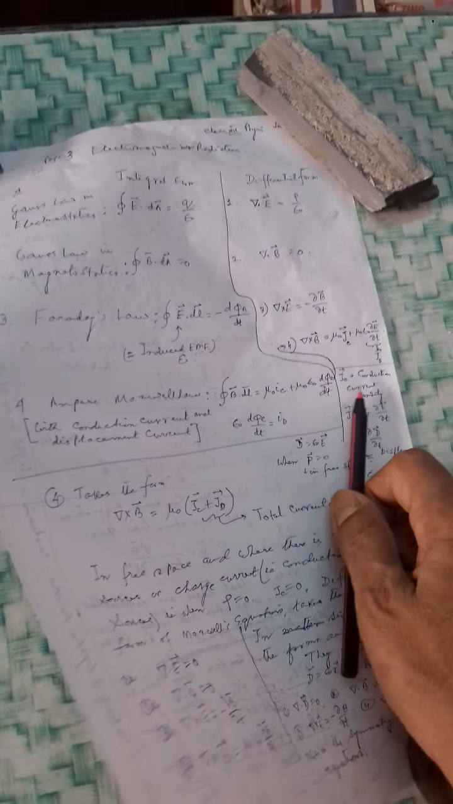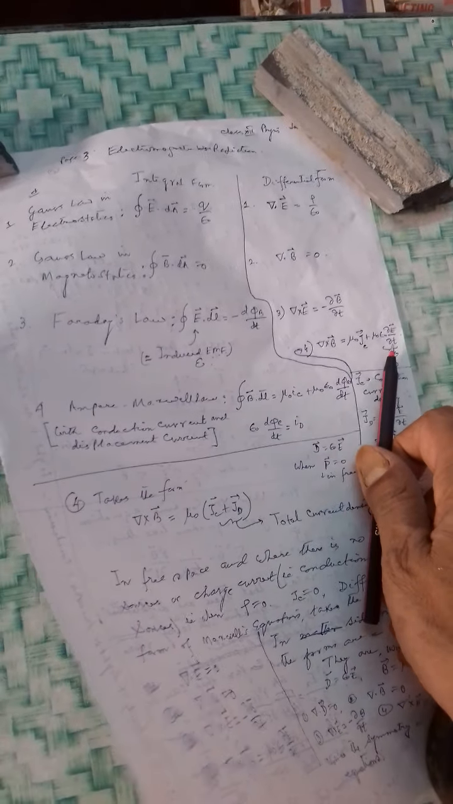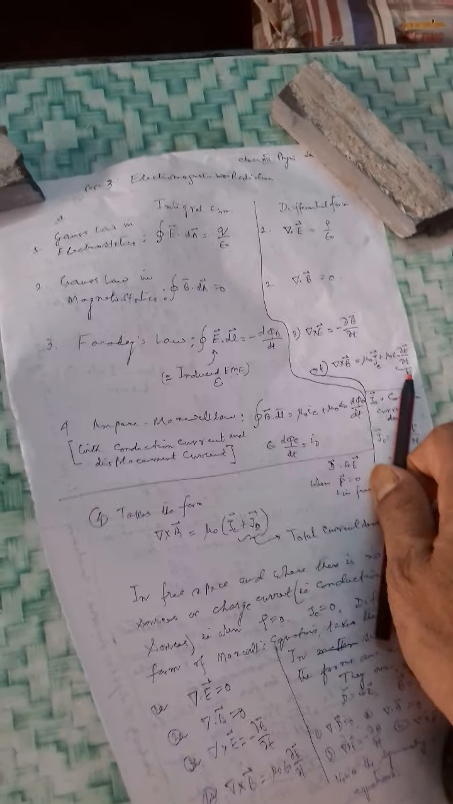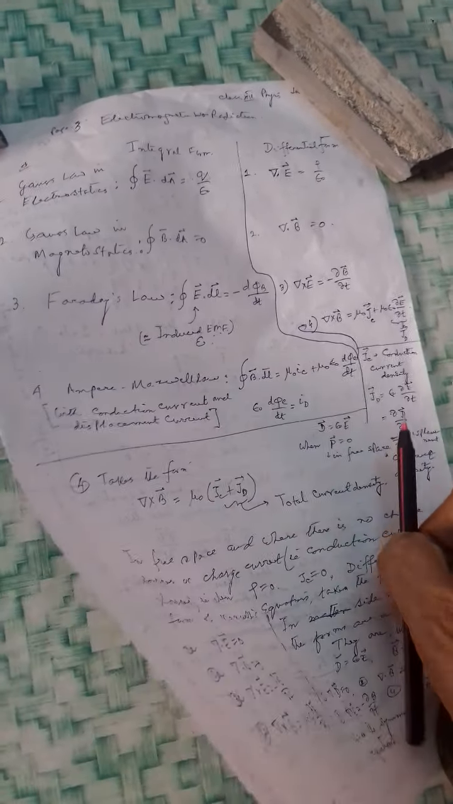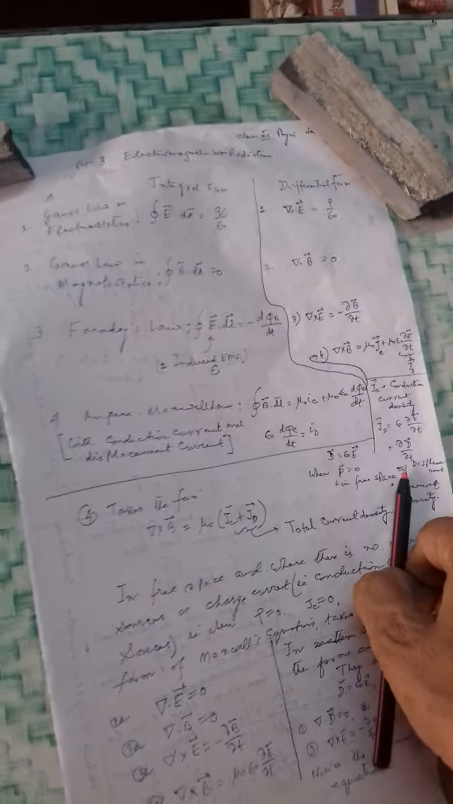And as I told you in the previous class, epsilon 0 E is equal to a new vector in electrostatics, the D vector. It is related to the free charge. So it is sometimes called del D by del T. Yes, JD equal to del D by del T. In free space, D is equal to epsilon 0 E.